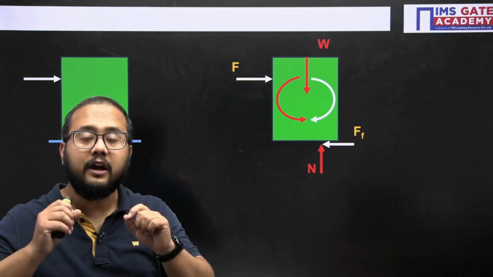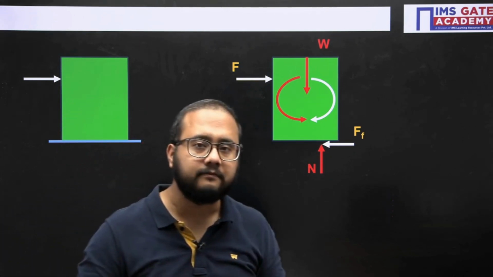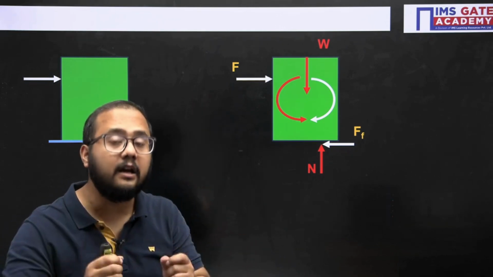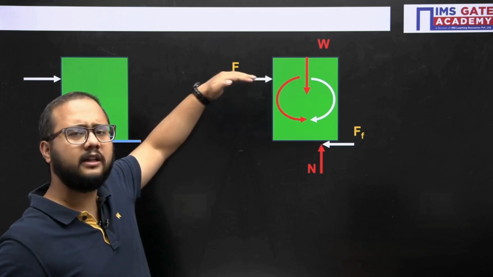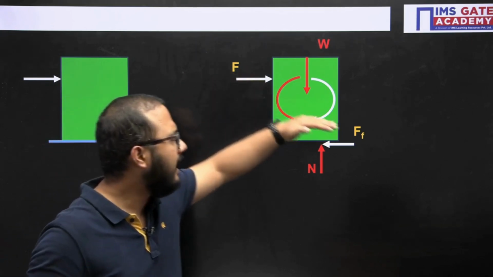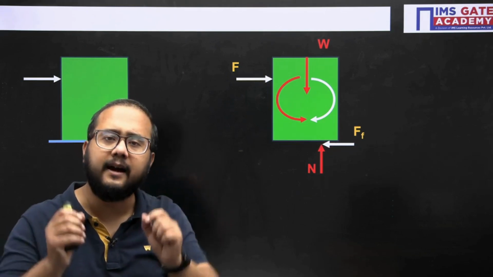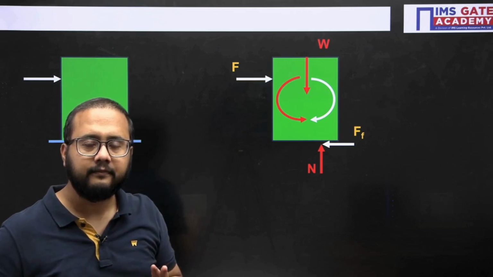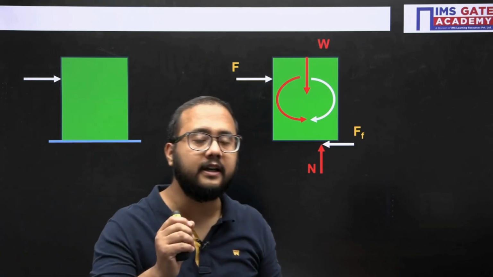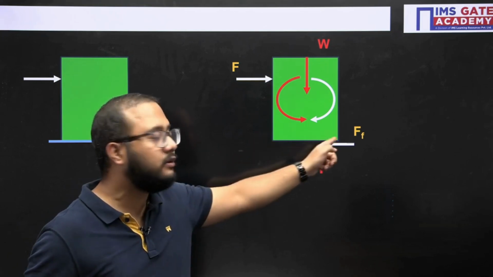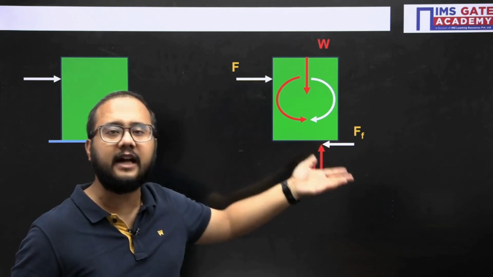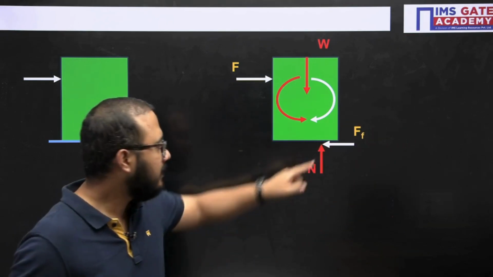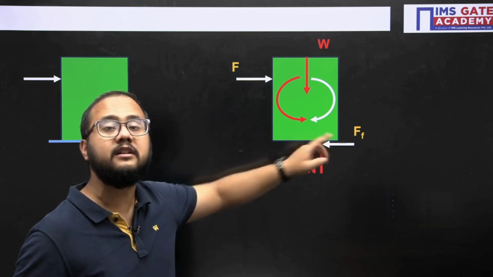Right. Now, if both the couples are cancelling out each other, definitely the body will not topple. It will topple only when the moment or the couple value of the applied force and the friction force has more magnitude compared to the magnitude of the couple formed by self weight and the normal reaction. Right, this is clear. Now one more important detail here: the normal can shift up to this edge only, because till this point only the direct physical contact is there. It cannot shift beyond this particular edge. So this is the limiting condition where the normal can shift.